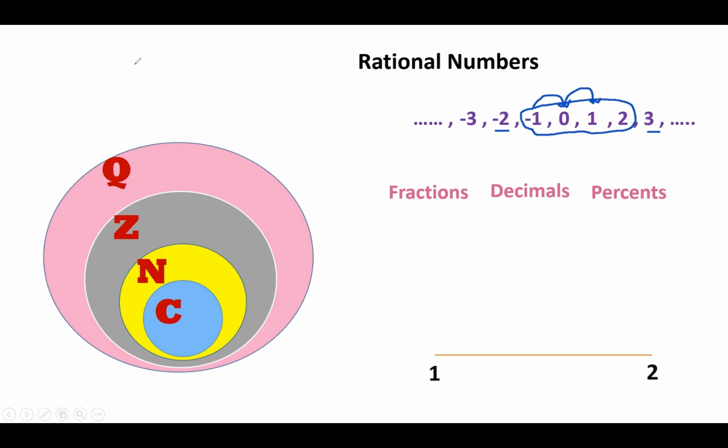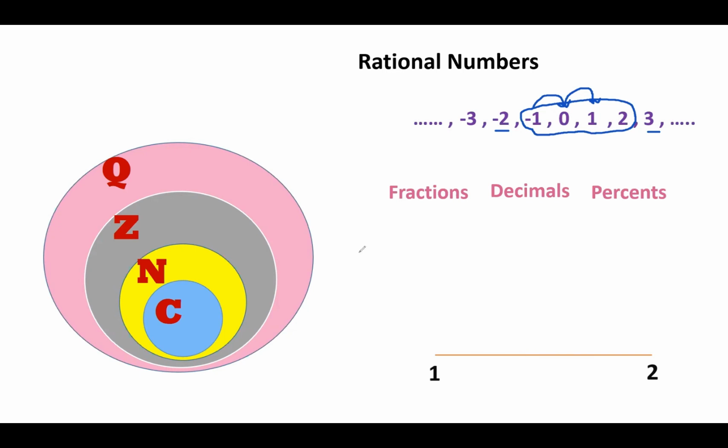But if I ask you, what comes between 1 and 2? Is there any number between them? I heard someone say no. So no, there are no numbers in between? Actually, there are a lot of numbers in between any 2 whole numbers. So between 1 and 2, we have infinite numbers. Infinite means a lot and many numbers between them.